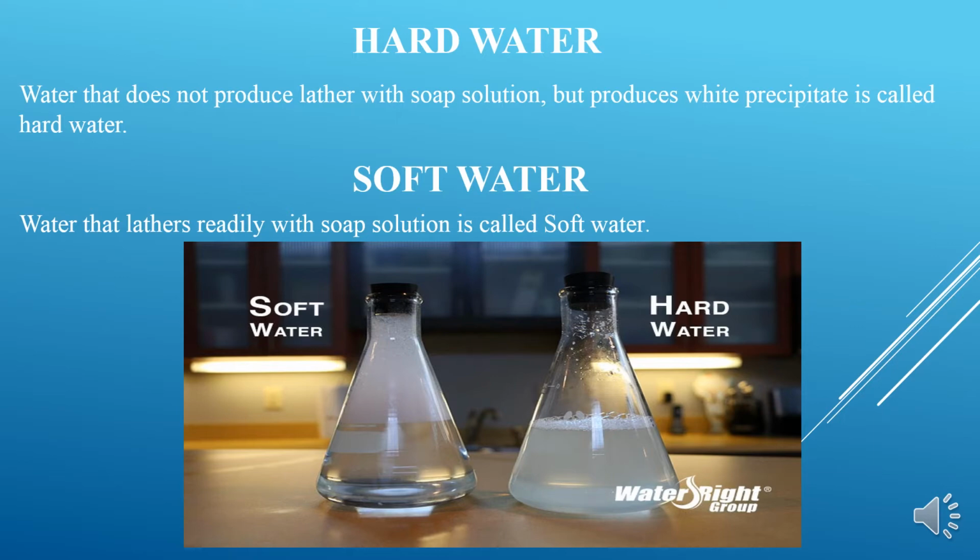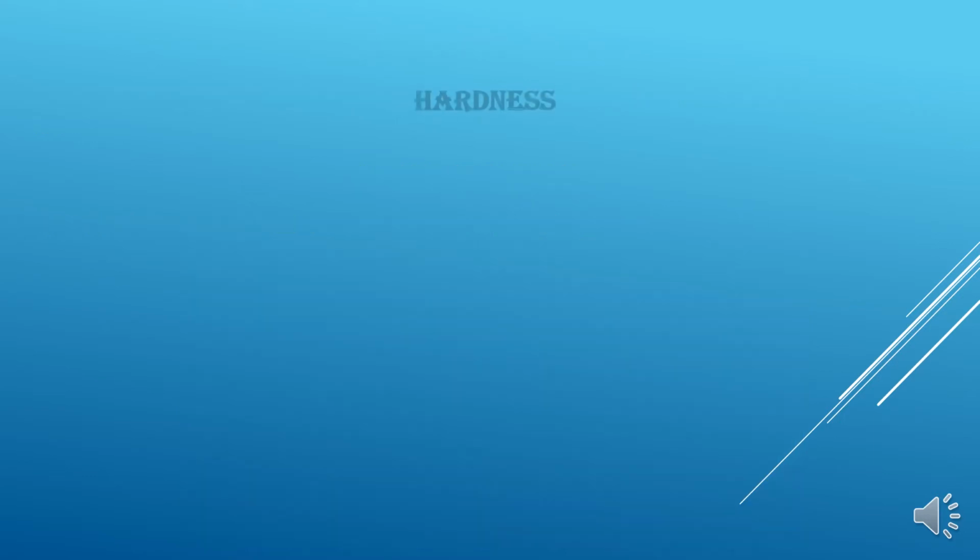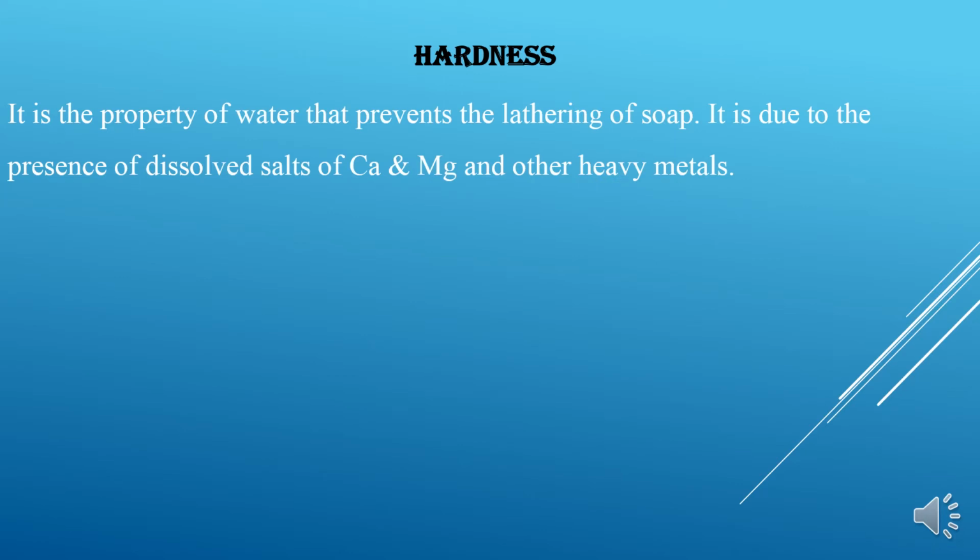So why is this hard water hard? Maybe due to the presence of dissolved salts. In the forthcoming slides, you can see the reasons for this hardness. Now let us define what is hardness. Hardness is defined as the property of water that prevents the lathering of soap. It is due to the presence of dissolved salts of calcium and magnesium and other heavy metals.